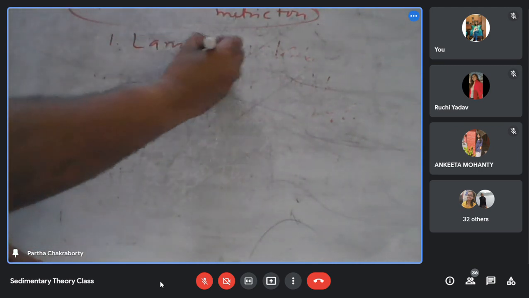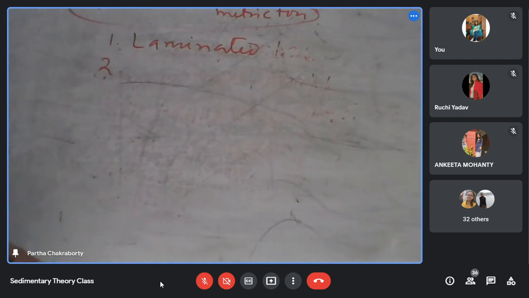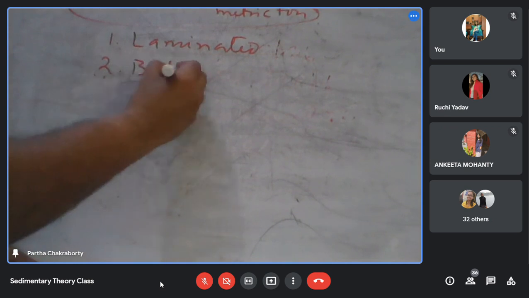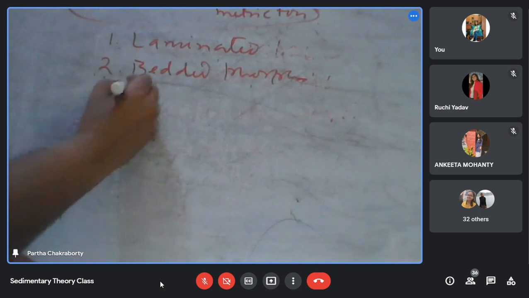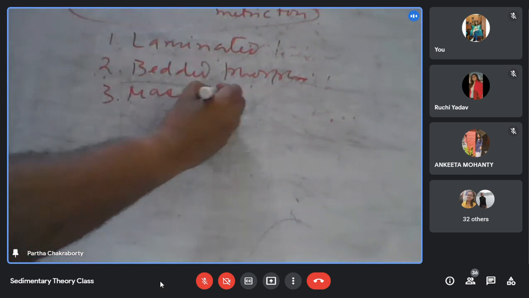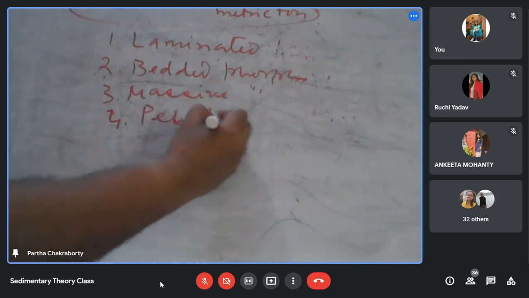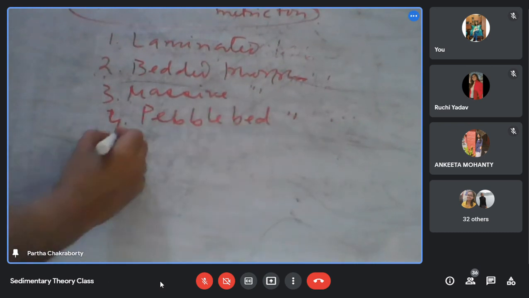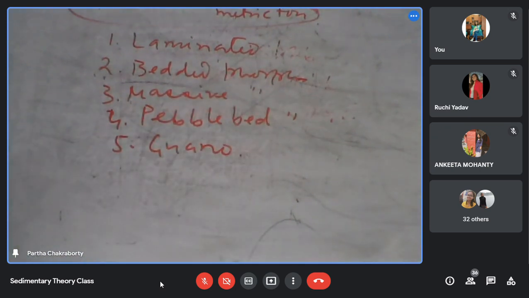laminated phosphorite, bedded phosphorite, massive, pebble bed phosphorite, and guano. All these are occurrences of the phosphorite.